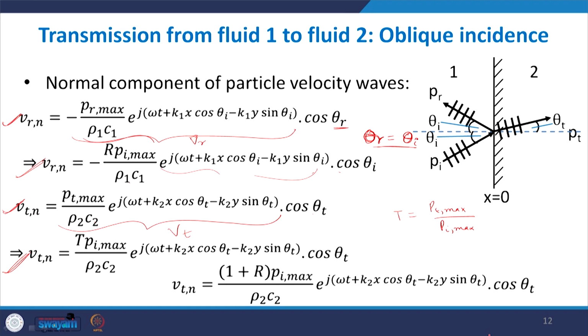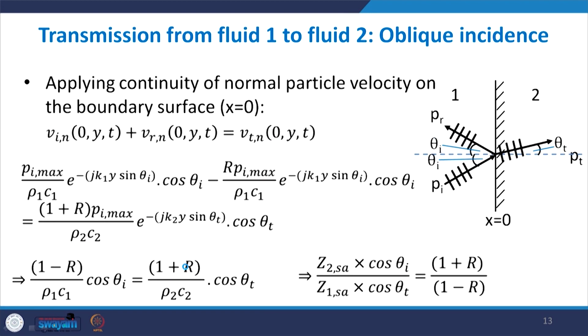What you see here is that T is equal to 1 plus R. We have already found from the continuity of pressure that T is equal to 1 plus R. So, replacing T with 1 plus R, this is the final expression we get for the normal component of the transmitted wave.